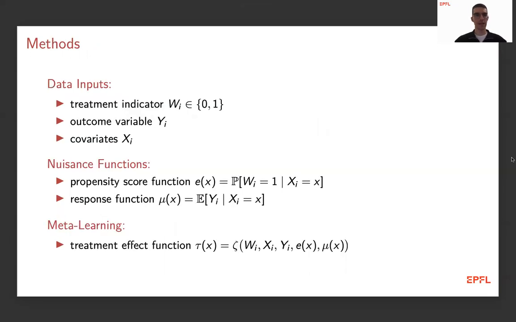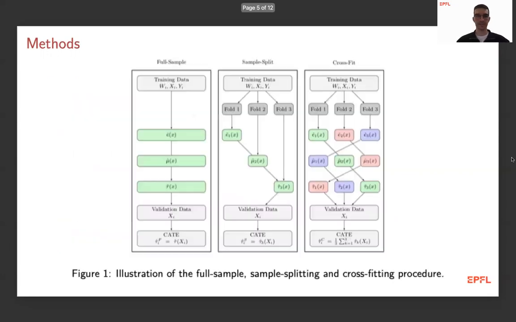Very shortly, we are interested in binary treatment settings, where we are interested in estimating the nuisance functions for the propensity score and for the conditional expectation of the outcome. And then the meta-learning part combines these data inputs with the estimated nuisance functions to estimate the treatment effect.